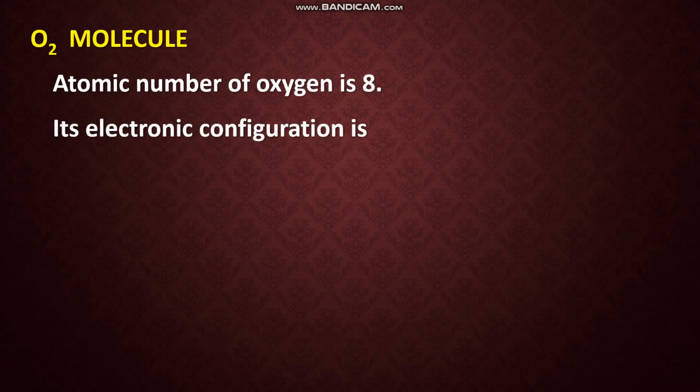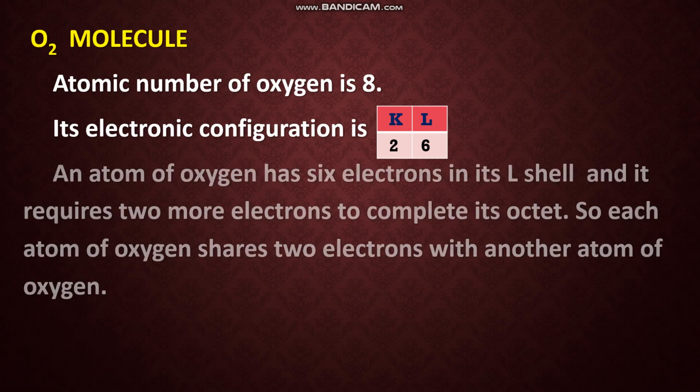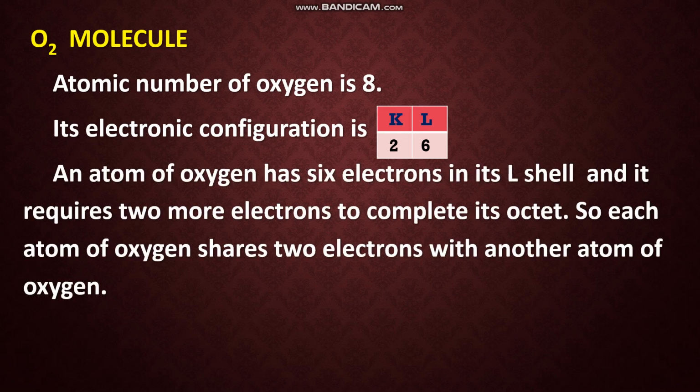Next, let us see the O2 molecule, or oxygen molecule. How is it formed? You know what the atomic number of oxygen is? It is 8. So how can we write the electronic configuration? 2, 6. How many electrons are there in the outermost shell? 6. How many more does it require? 2 more. So how will it attain stability? Here they are sharing 2 pairs of electrons between the oxygen atoms. An atom of oxygen has 6 electrons in its outer shell and it requires 2 more electrons to complete its octet. So each atom of oxygen shares 2 electrons with another atom of oxygen.